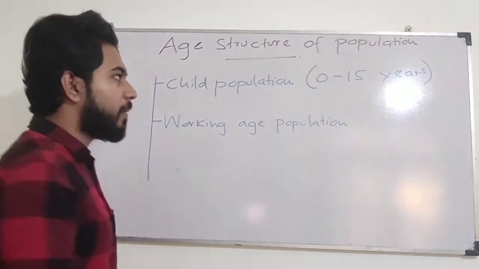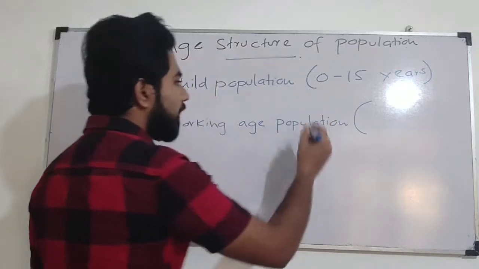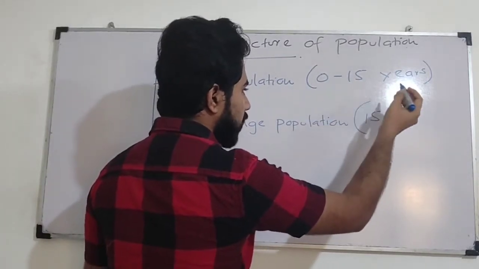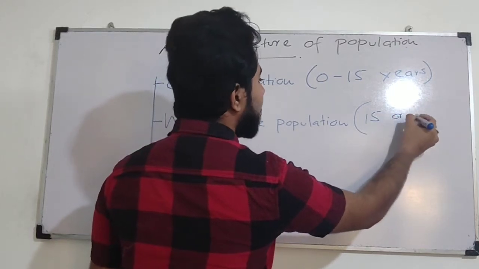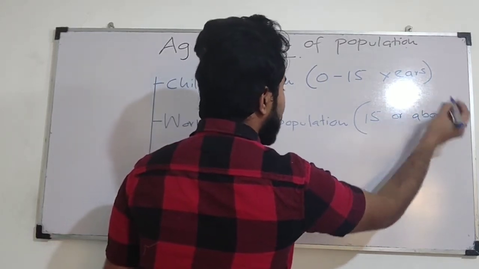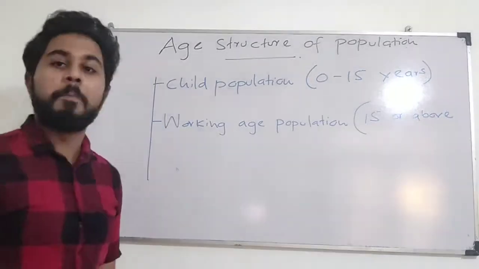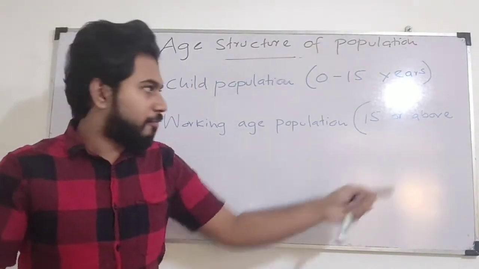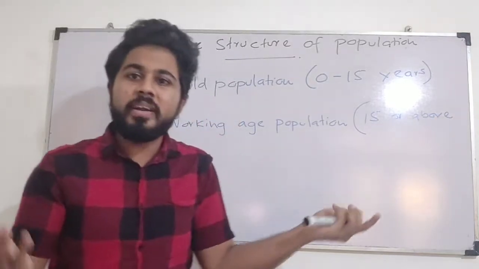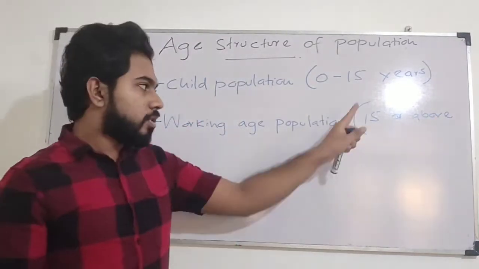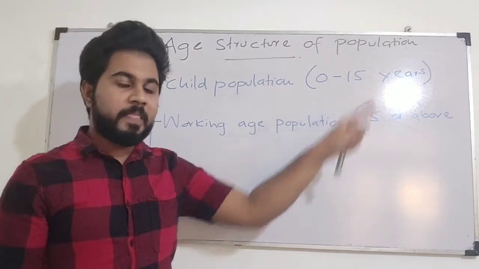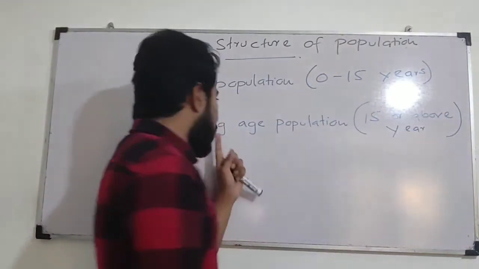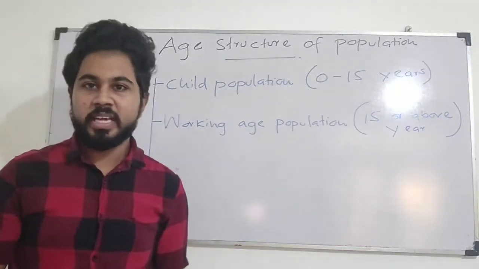So working age population means people 15 or above. For this word above, there is no limit. So that is 15 or above years, then that is known as a working age population.